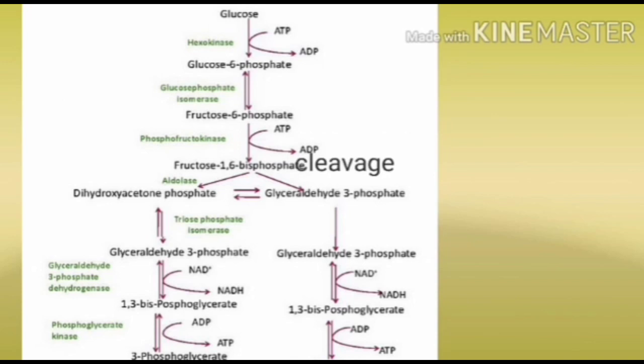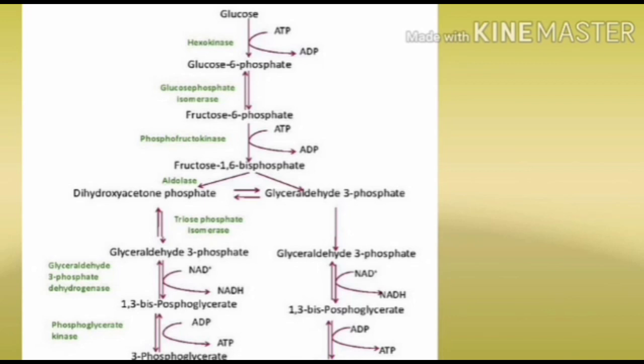The 6 carbon compound splits into 3 carbon compounds: dihydroxyacetone phosphate as well as glyceraldehyde 3 phosphate. The fifth is isomerization. Glyceraldehyde 3 phosphate goes on to the next series of reactions, but dihydroxyacetone phosphate is converted into glyceraldehyde 3 phosphate to do the next series of reactions.